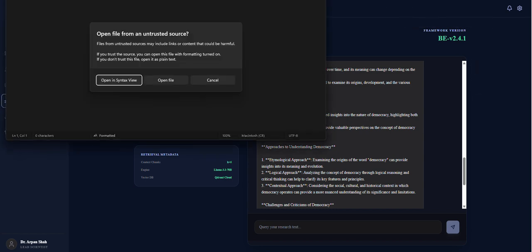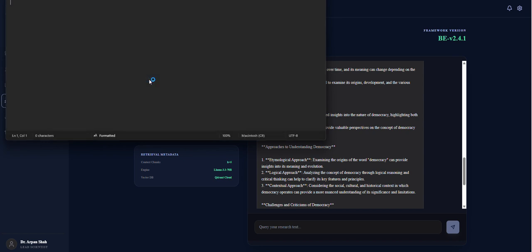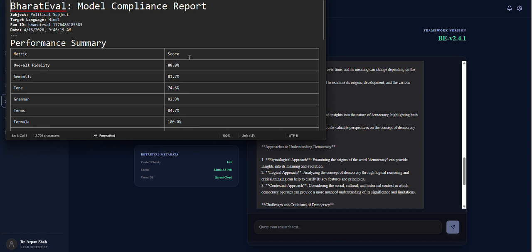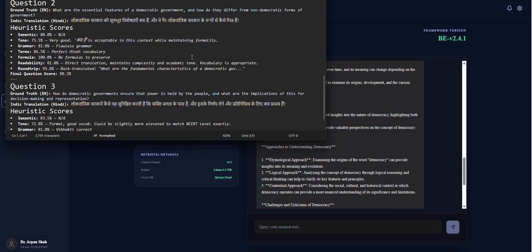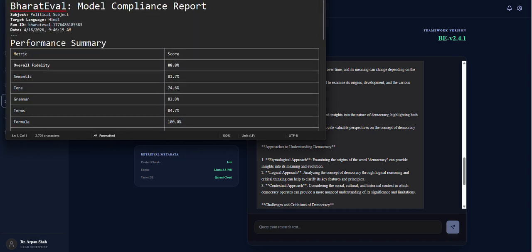If I open this benchmark report, this tells how well the model has performed in all of the metrics in each and every language. So that's pretty much it.